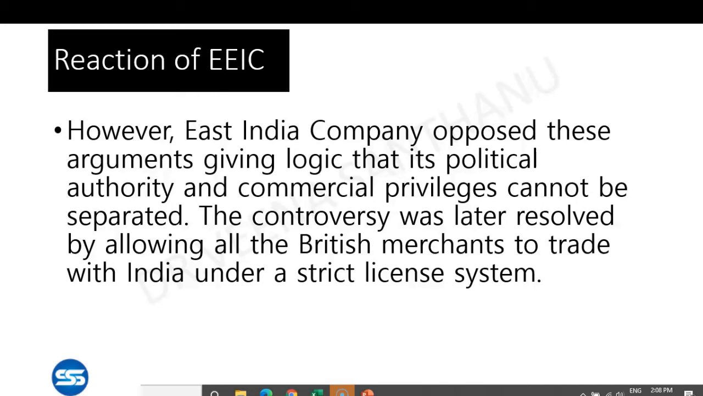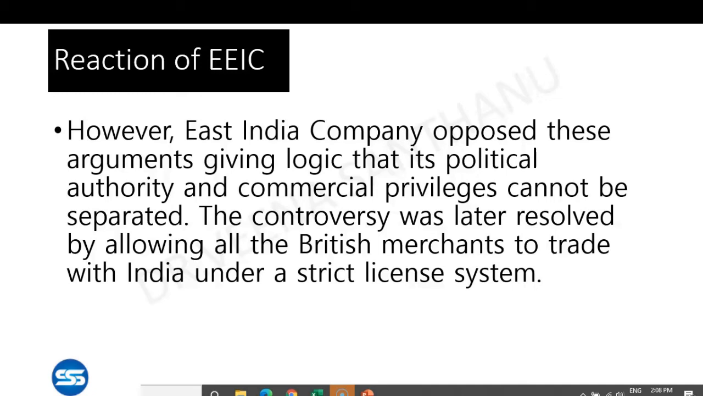The controversy was later resolved by allowing all the British merchants to trade with India under a strict license system. So, what you have to understand is, till this date, East Asian trade with India was allowed only for English East India Company. And this particular monopoly or privilege was even extended by the previous Charter Act to 20 years. But during this 1813 Act, because of Napoleon's policy in France and also the Adam Smith free trade theory, the other traders also demanded to perform trade with India.